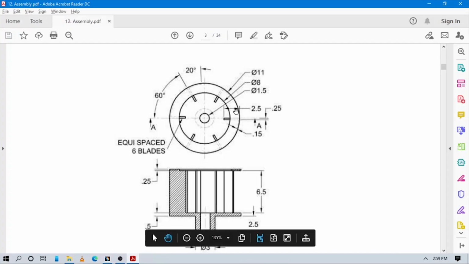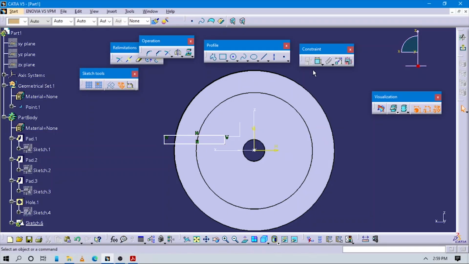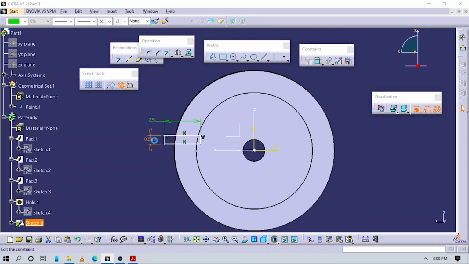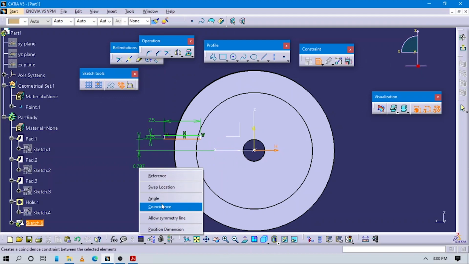So check the dimension for this. You can see the length of this rectangle is 2.5 and the height is 0.25. So give this value as 2.5, and the height of this as 0.25, and make the bottom line of this rectangle coincident to the horizontal axis.